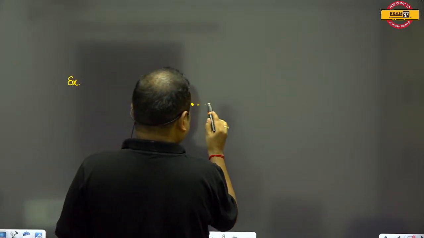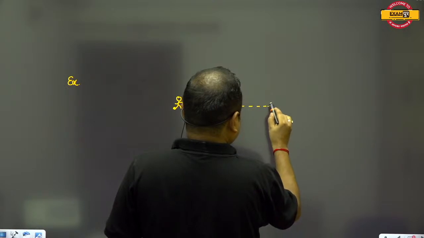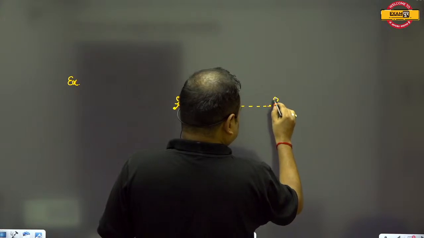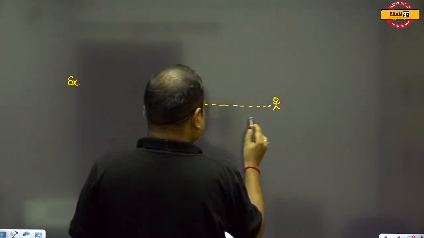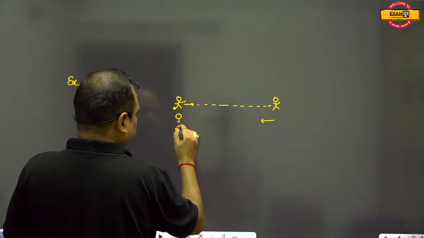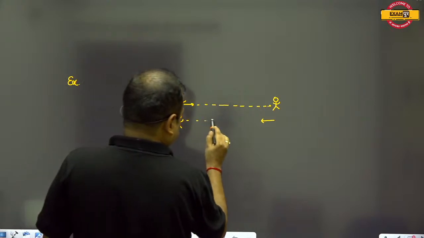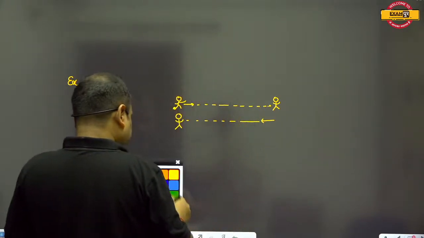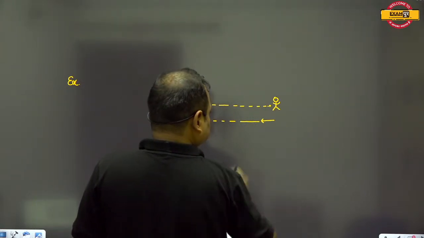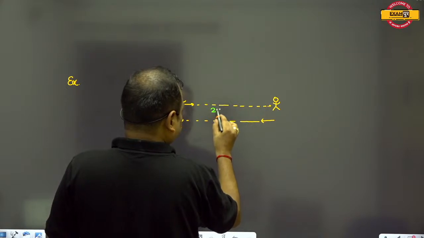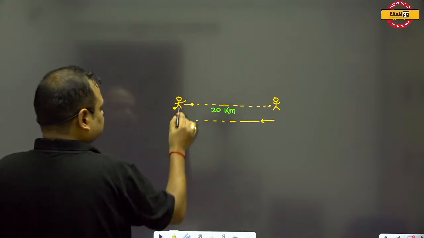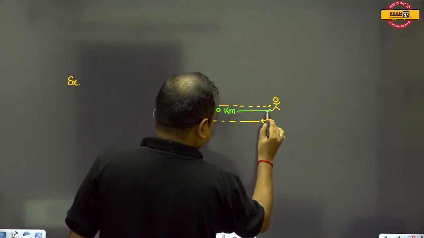After some time, he reaches a shop, a mall. He does some shopping, and then after some time he returns back, suppose like this. The path length from this point to this point is, sorry, 20 kilometers. Suppose this is 20 kilometers like this.